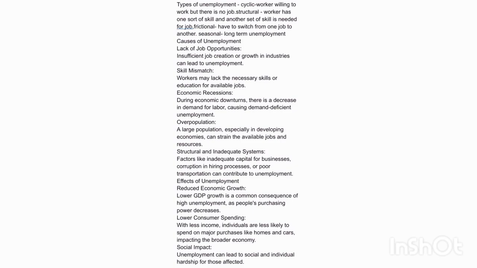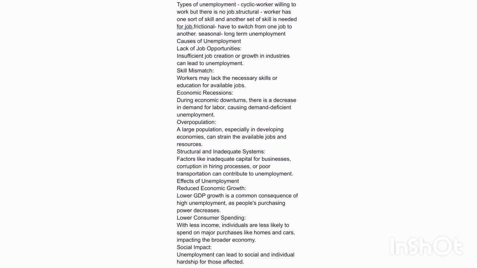Causes of unemployment. Lack of job opportunities. Insufficient job creation or growth in industries can lead to unemployment. Skill mismatch. Workers may lack the necessary skills or education for available jobs. Economic recessions. During economic downturns, there is a decrease in demand for labor, causing demand-deficient unemployment. Overpopulation. A large population, especially in developing economies, can strain the available jobs and resources. Structural and inadequate systems. Factors like inadequate capital for businesses, corruption in hiring processes, or poor transportation can contribute to unemployment.